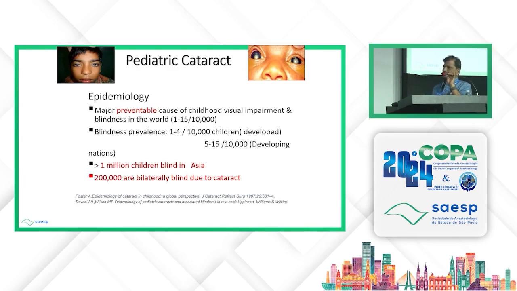So, what is the pediatric cataract epidemiology? It is a major preventable cause of childhood visual impairment and blindness in the world. Blindness prevalence is 1 to 4 per 10,000 children in the developed world, while 5 to 15 per 10,000 children in the developing world.